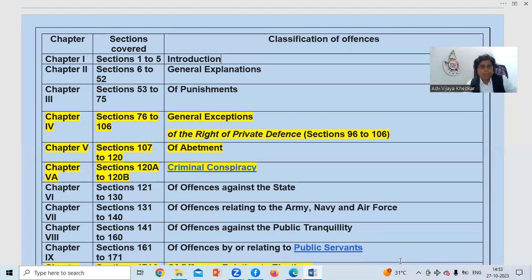It's very easy. Chapter 5, sections 107 to 120, is talking about abetment. Then chapter 5A.